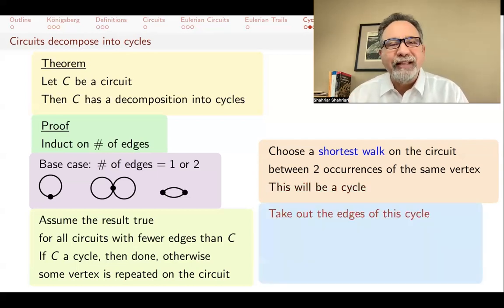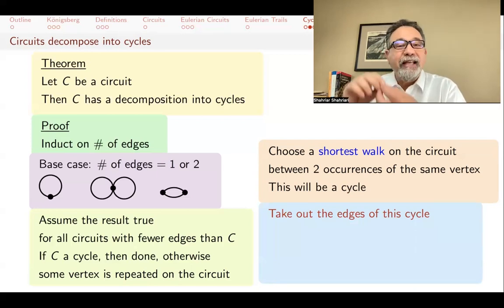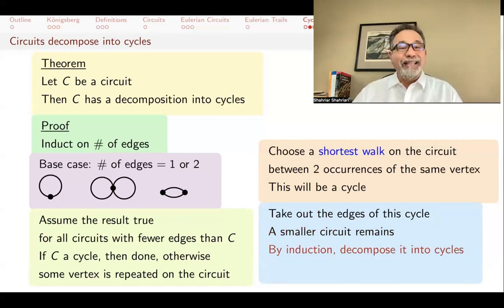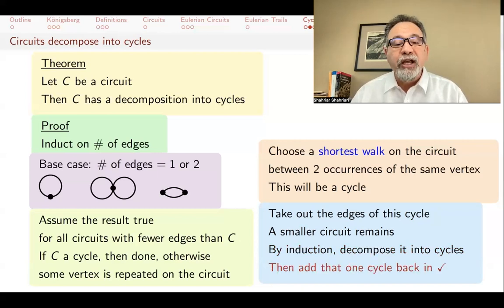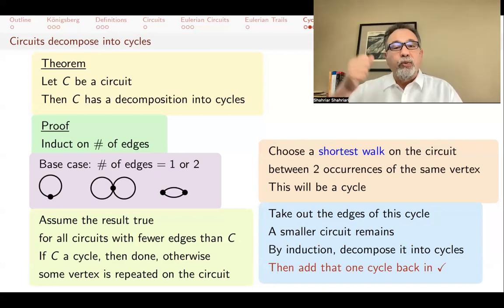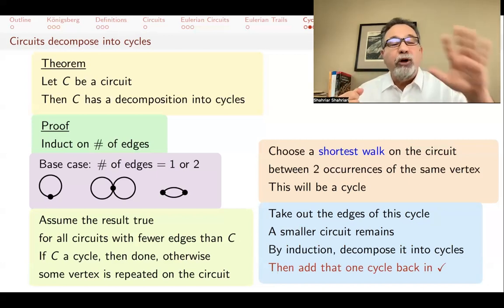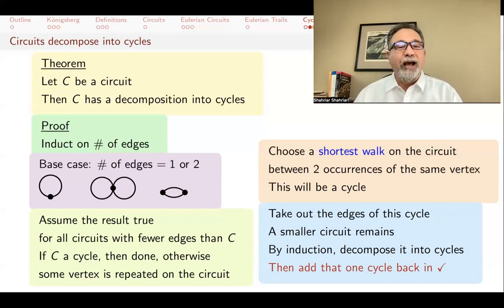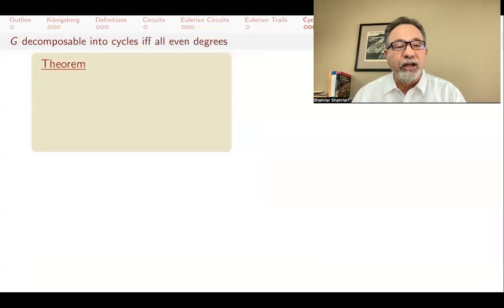Take out the edges of that cycle and have a new graph. The cycle starts at a vertex on the circuit and comes back to it. If you take it out, what remains is still a circuit, but it's smaller. And because of that, by induction, you can decompose that smaller circuit into cycles. Now throw back the cycle that you took out, and you have a decomposition of your graph into cycles. So you take one cycle out, the rest is a smaller graph, so you have done it earlier via induction. Now you put the cycle back in, and you have your decomposition into cycles.